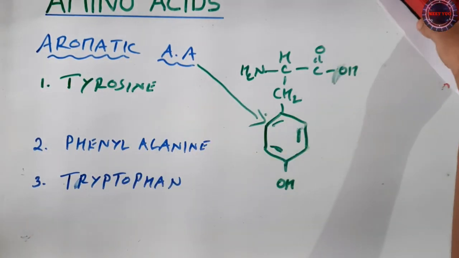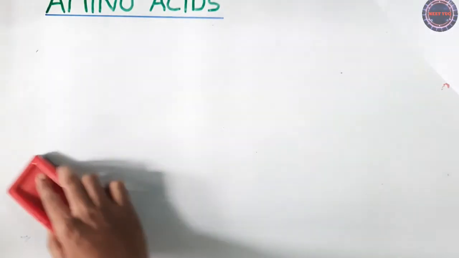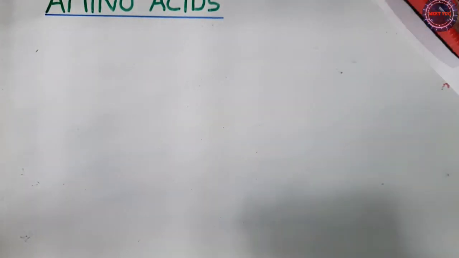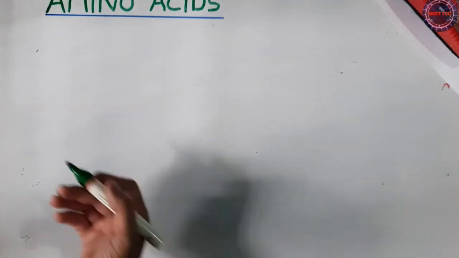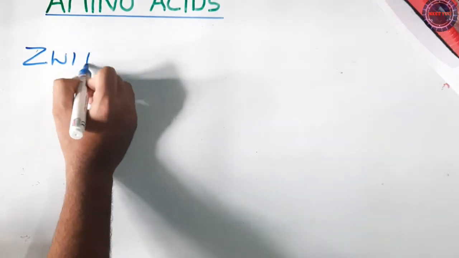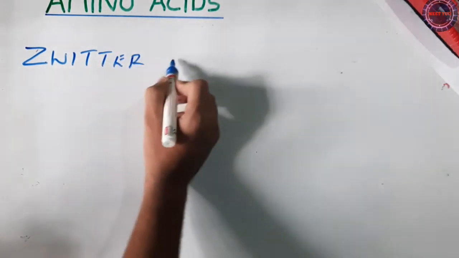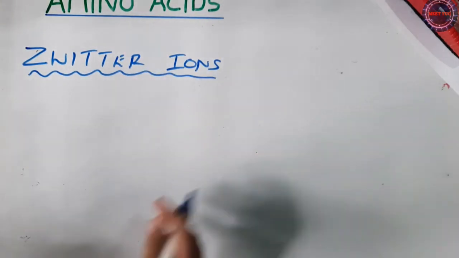Okay, we go to the last concept, that is zwitter ion. This is a very commonly asked question in competitive exams from the amino acid concept, that is, zwitter ions. What are these zwitter ions? Okay, it's very simple actually.